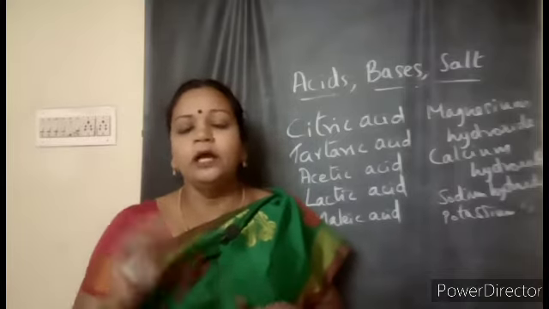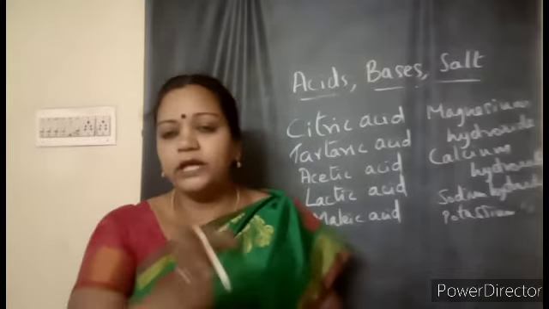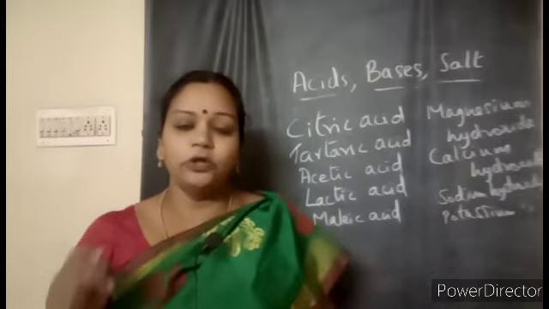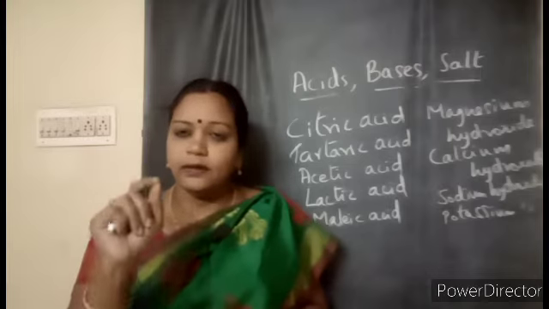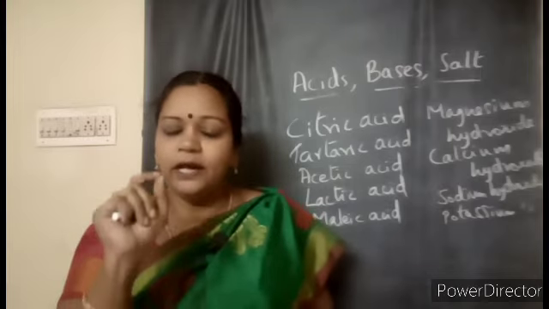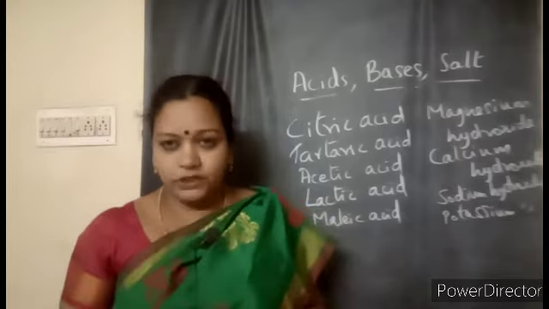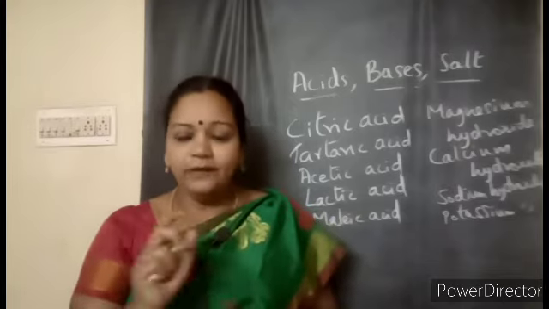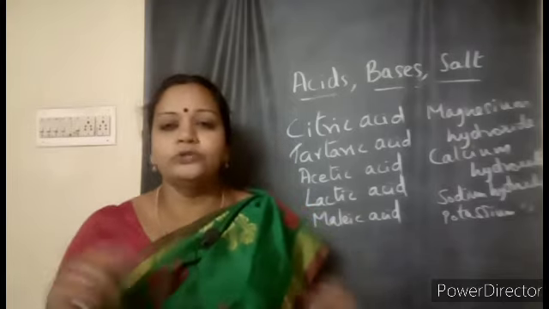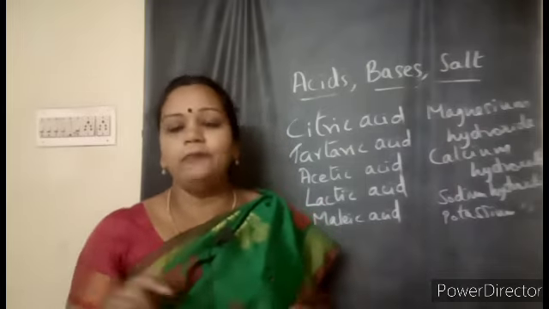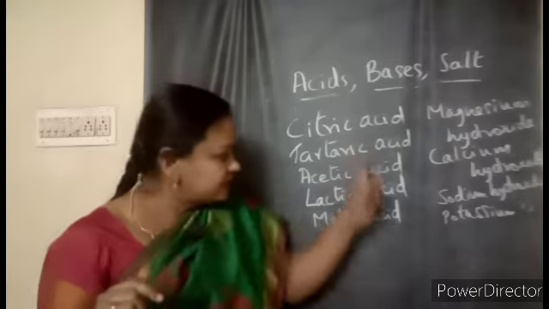For example, if you are going in a vehicle and you want to take a U-turn, a right turn or a left turn, you might have seen your parents using a light called an indicator. That indicator will indicate which type of turn you are going to take. In the same way, here also there are some indicators which will help us find out whether substances are acidic.